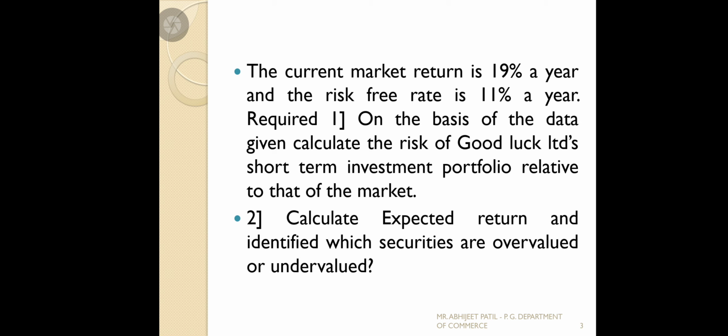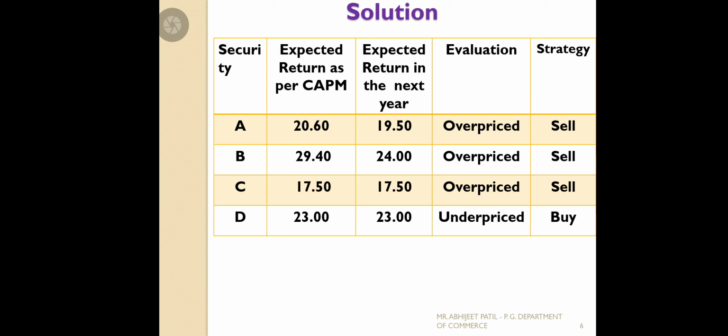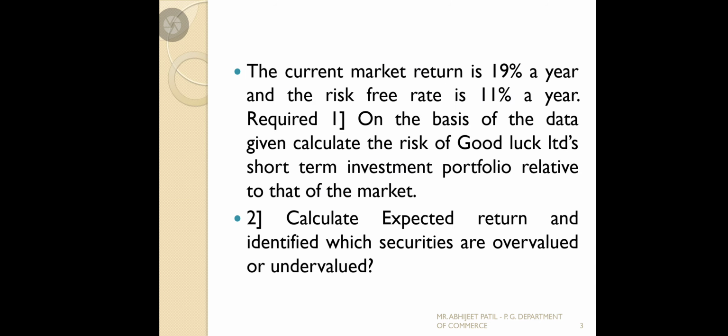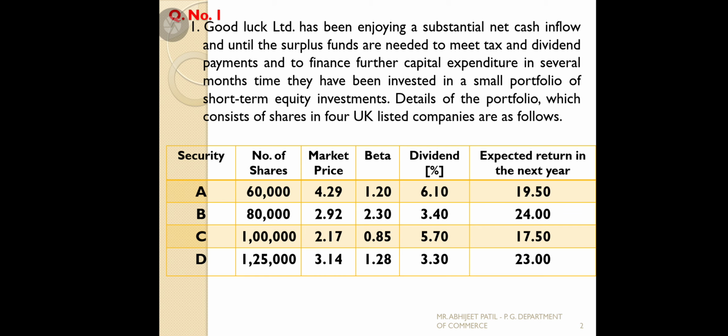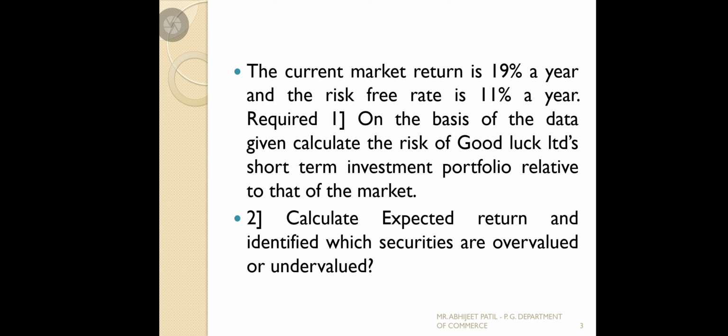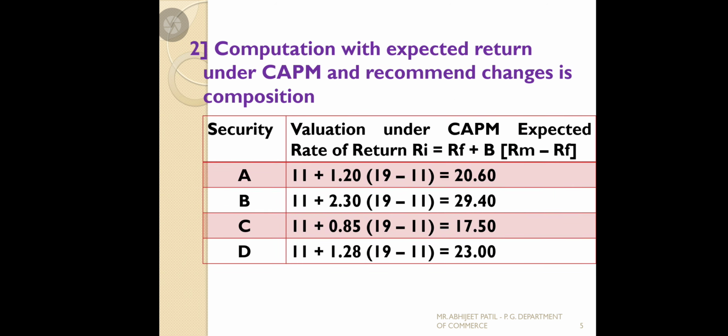The question asks which securities are overvalued or undervalued. So how do we find out? As per the CAPM calculations, compare with the returns already given in the problem. You can compare them with our calculated returns: 20.60, 29.40, 17.50 and 23. So we should compare these.